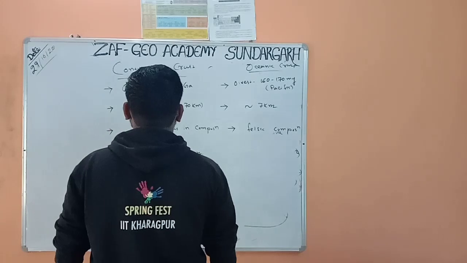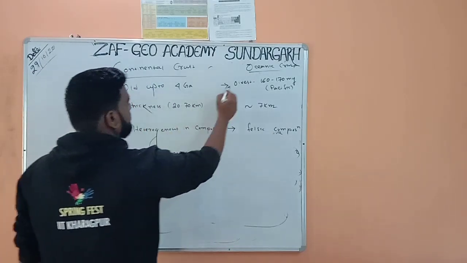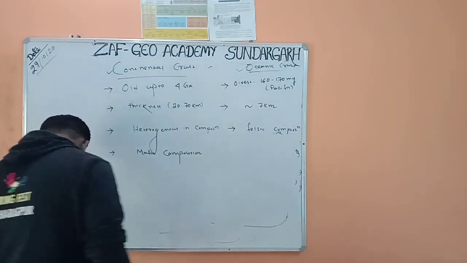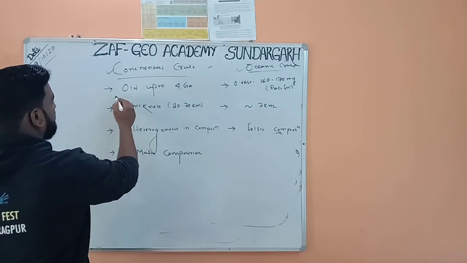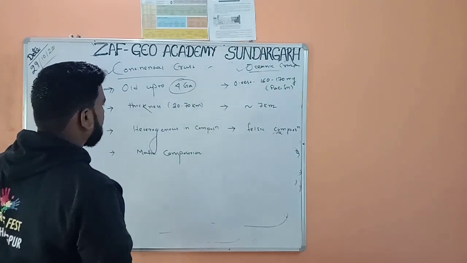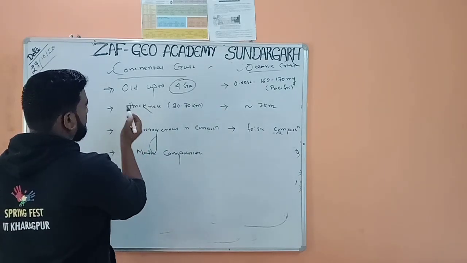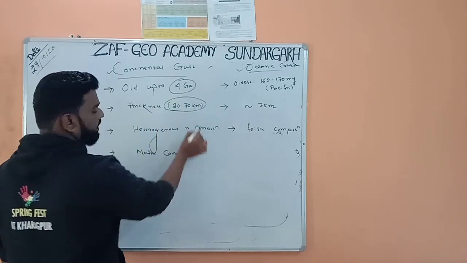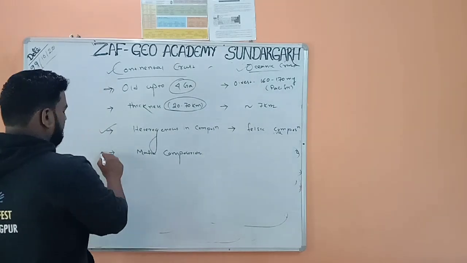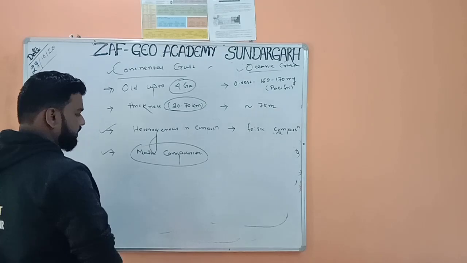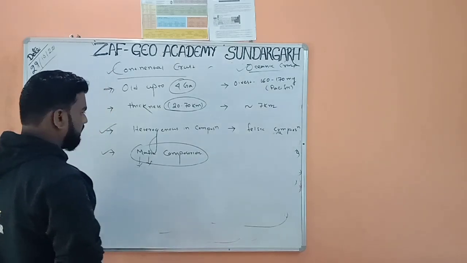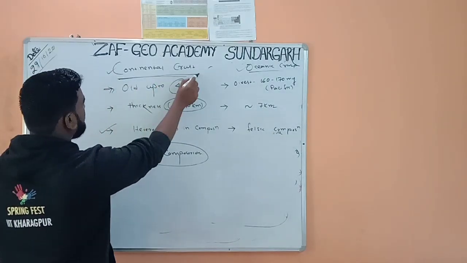Now here I have differentiated between the continental crust and oceanic crust. Let's start with the age first. The continental crust can be old up to 4 gigaannum, meaning 4 billion years. The thickness of continental crust ranges from 20 to 70 kilometer, and it is mainly heterogeneous in composition, mainly felsic. Mafic means magnesium and iron minerals like olivine and pyroxene.